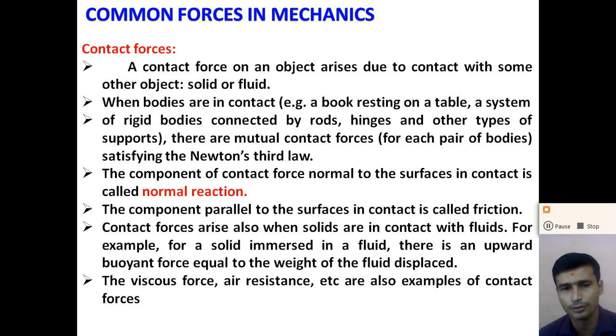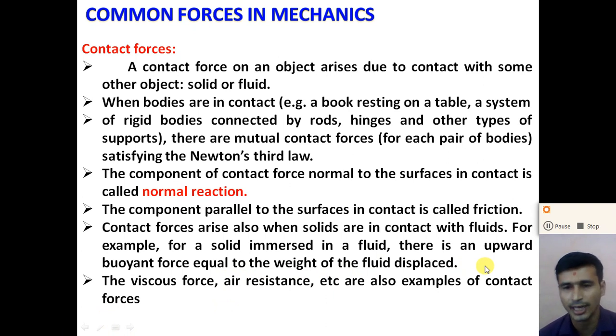And this buoyant force is equal to the weight of the fluid displaced by the object, right? So when the object is placed in a liquid or gas, fluids, that means the property which can flow, right? So liquid and gas are considered as fluids. When a solid is immersed in a fluid, there is an upward buoyant force equal to the weight of the fluid displaced by the object.